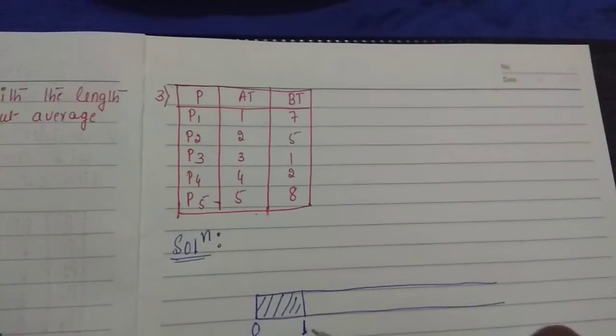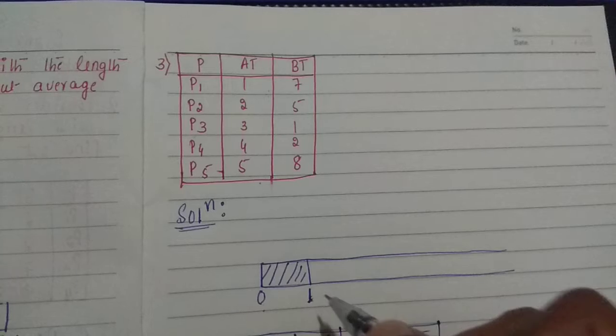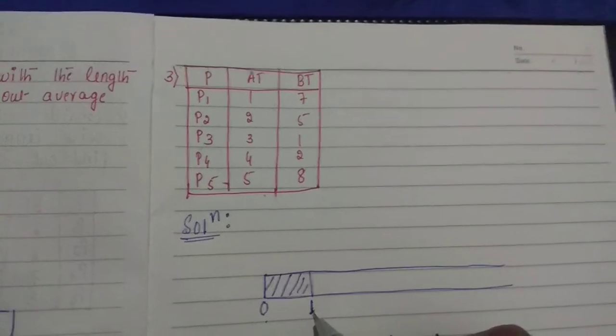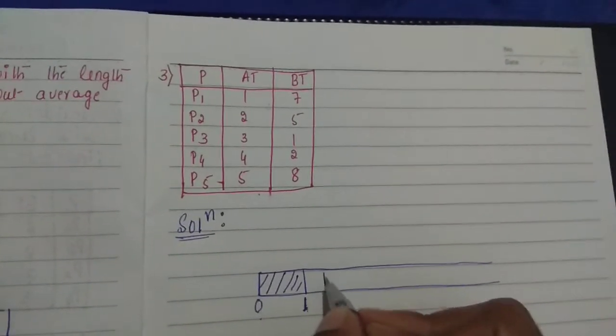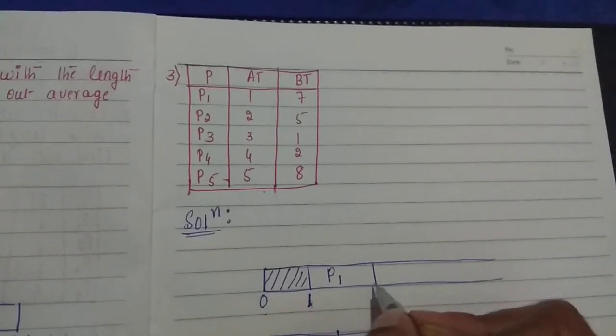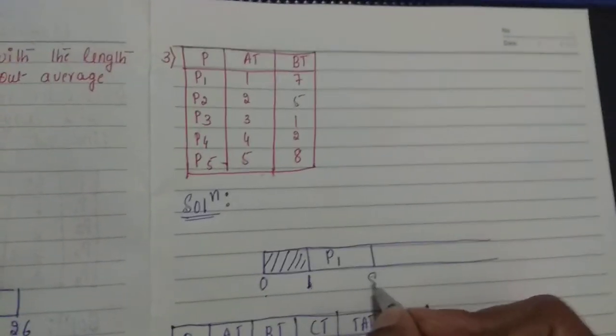You need to consider at that point of time who has the least burst time. So that is SJF. At 1 millisecond you have only one process, P1, so I schedule P1, with a burst time of 7. So 1 plus 7 is 8.